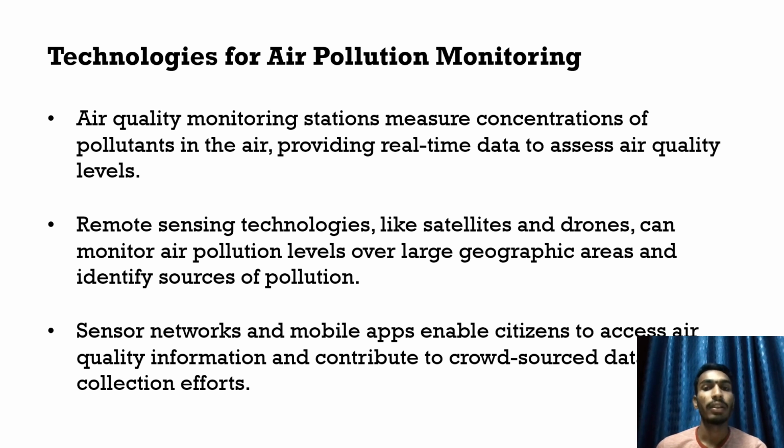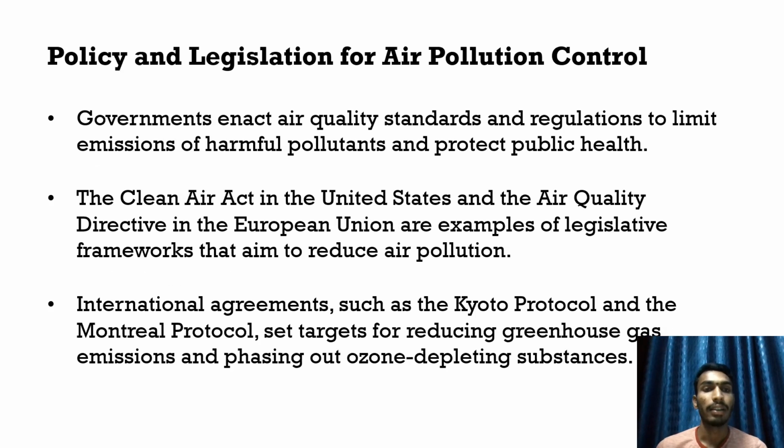Technologies for air pollution monitoring. Air quality monitoring stations measure concentrations of air pollutants in the air, providing real-time data to assess air quality levels. Remote sensing technologies like satellites and drones can monitor air pollution levels over large geographic areas and identify sources of pollution. Sensor networks and mobile apps enable citizens to access air quality information and can contribute to crowdsourced data collection efforts.